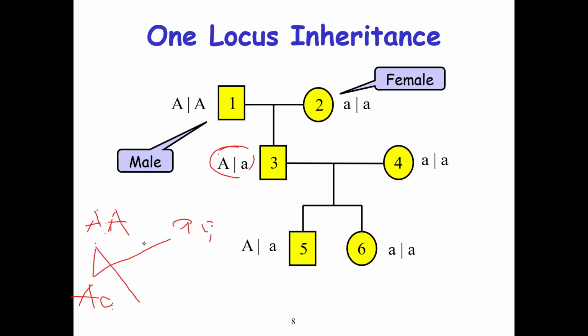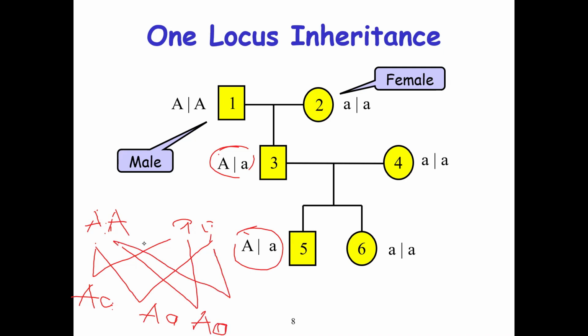And then when this also crosses with this, we'll have another capital A, small a. And at the same time, when this A crosses with another a, we'll have capital A, small a. And then when this one crosses again, we'll have capital A, small a. So it means that from the first generation, all the children will be capital A, small a.